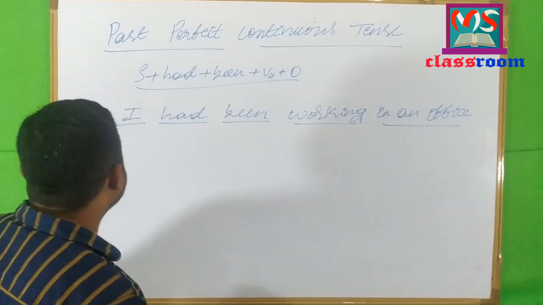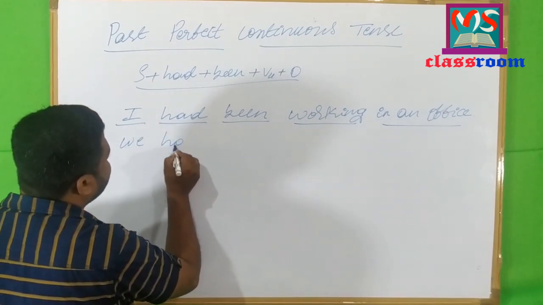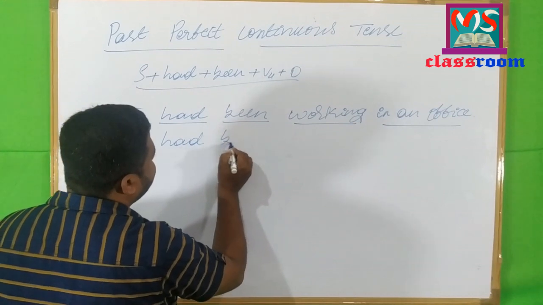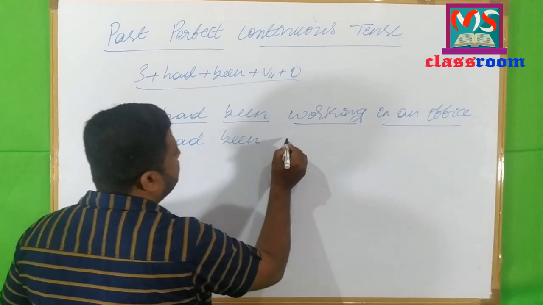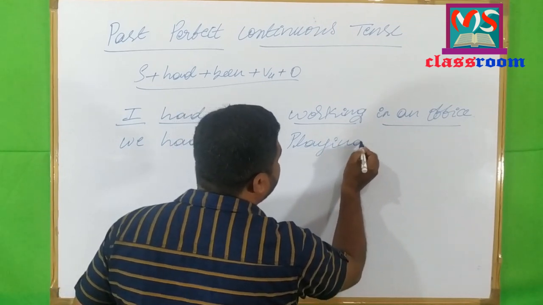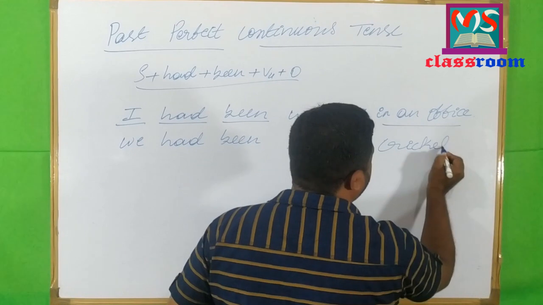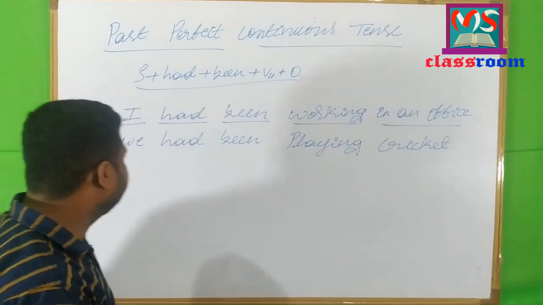Let me write one more example. We had been playing cricket. Look here.